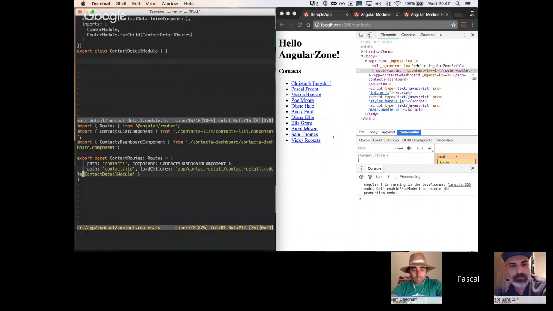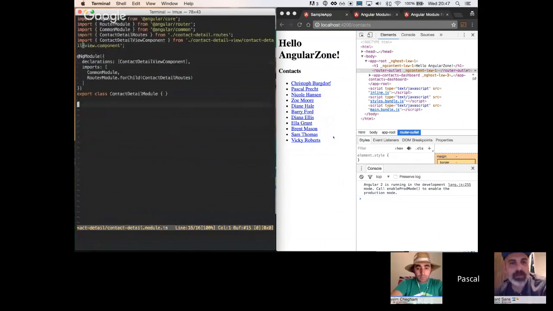That's why we have this syntax, because you can have multiple ngModules in a file, and that's why you specify here which module you actually want to load. And contact detail module is the one that we have exported here. I found, while migrating some of my blog posts, that you can use export default and then remove the hashtag. Right, that's another alternative. So instead of using the hash in your route configuration, you can also export a default here, and then it will just take that. So there are two ways to handle that. That's another trick. Yeah. Right.